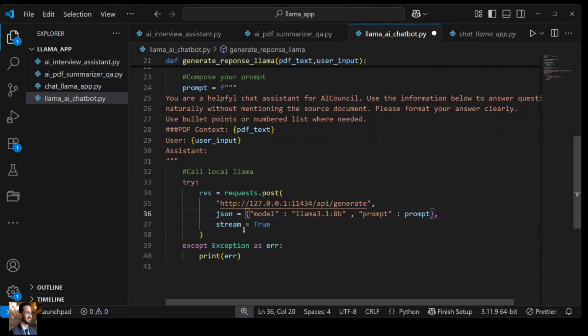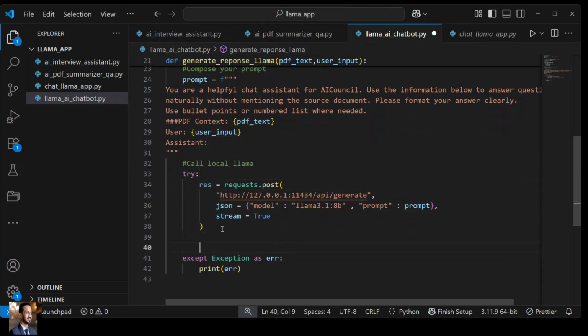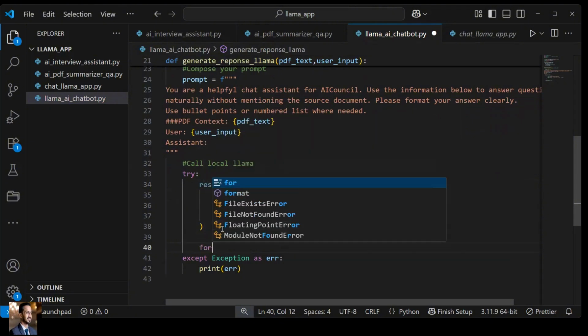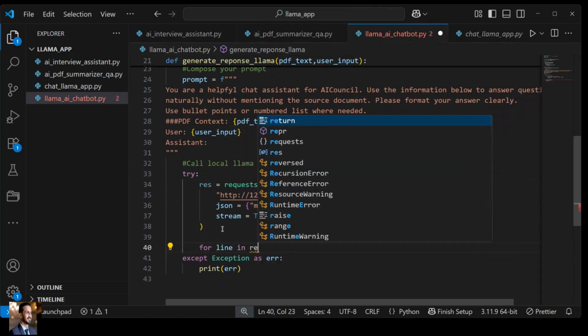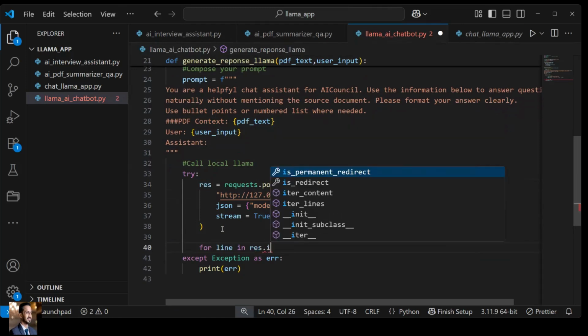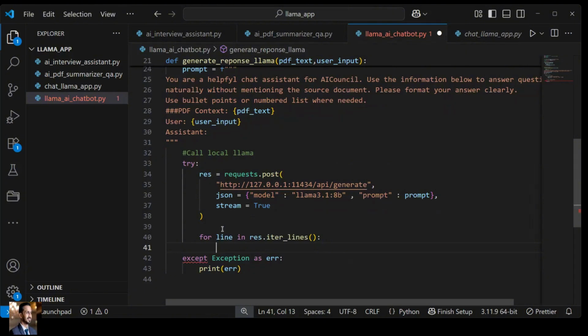All right. So this will execute, the prompt will be given, and we get the response. The response is present here in res. Right. So now what do we do? The response is multi-line JSON. So we'll just iterate through each line: for line in res.iter_lines. We are just iterating through each line.